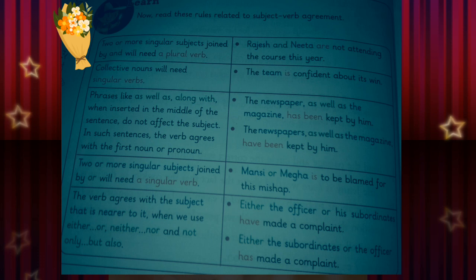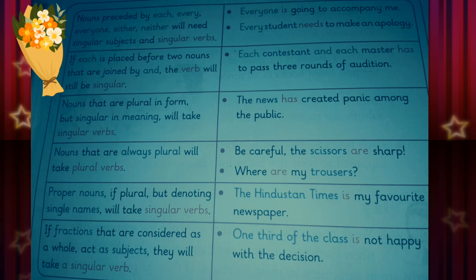Two or more singular subjects joined by or will need a singular verb. Example, Mansi or Megha is to be blamed for this mishap. The verb agrees with the subject that is nearer to it when we use either or, neither nor, and not only but also.